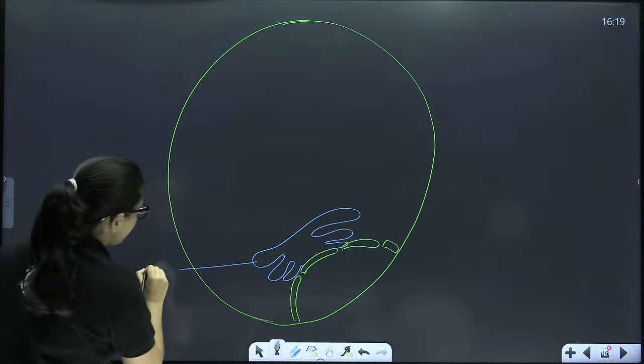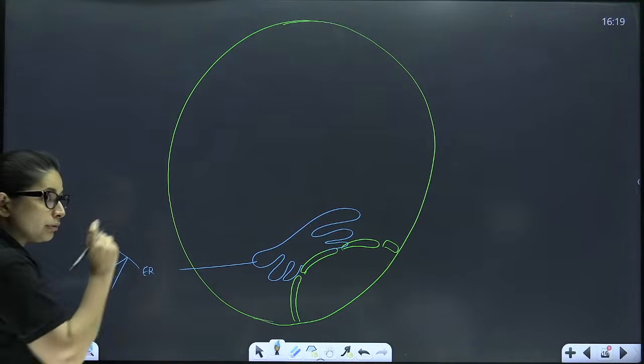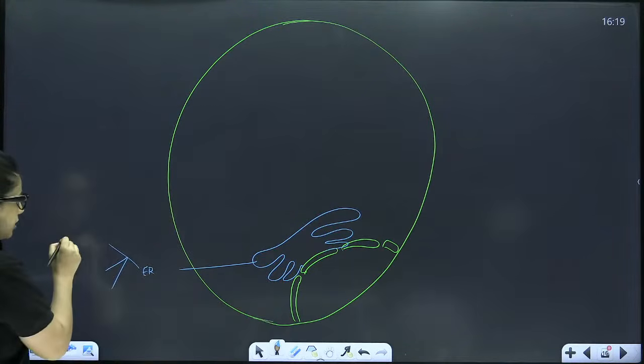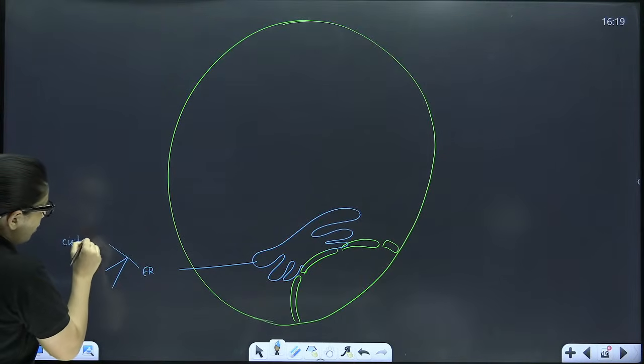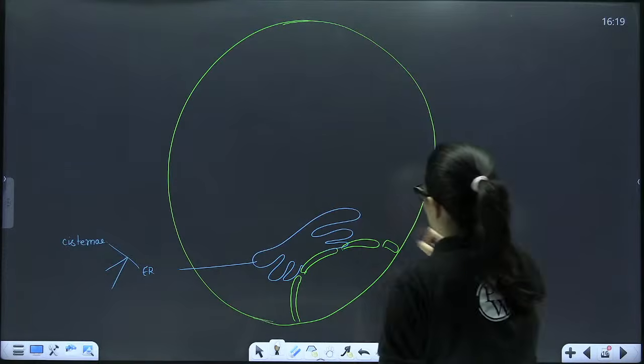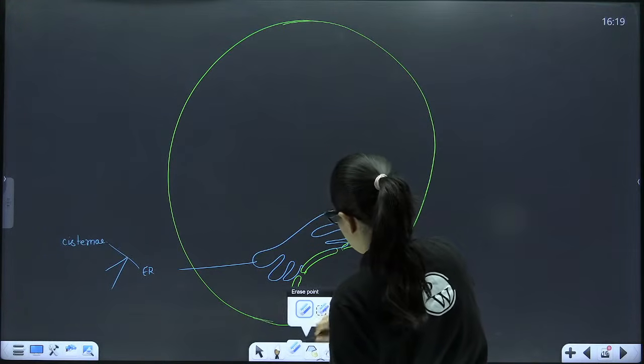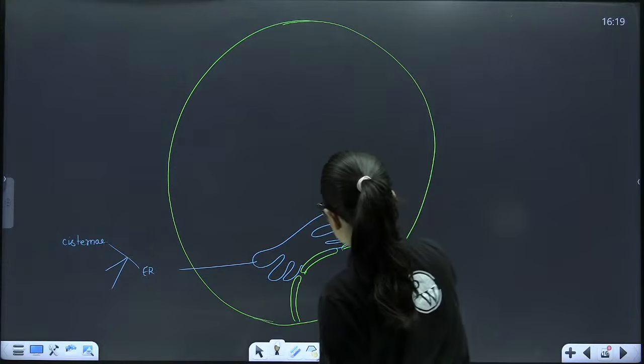Now structurally, first let me tell you, ER is represented by 3 parts. The flattened sac-like structures which you see over there are called cisternae. Cisternae may give rise to tube-like structures called tubules.